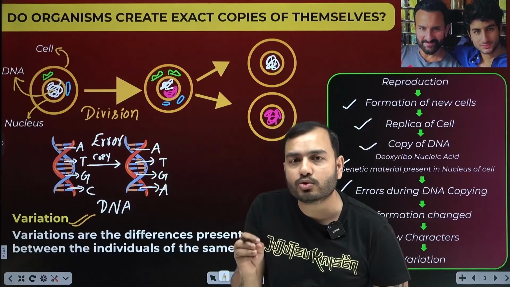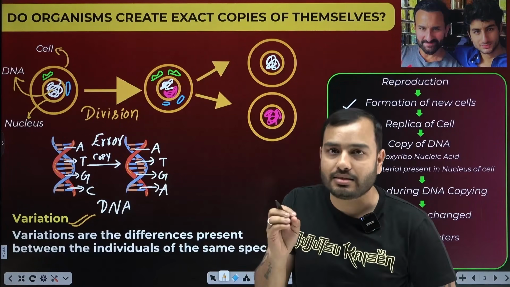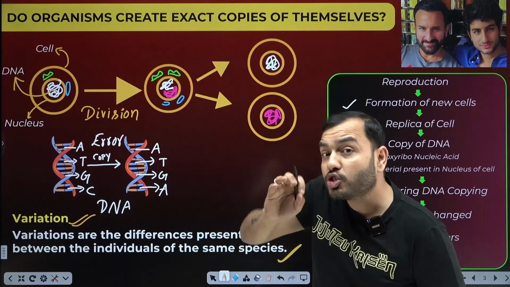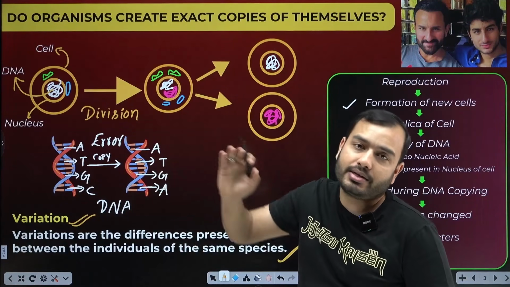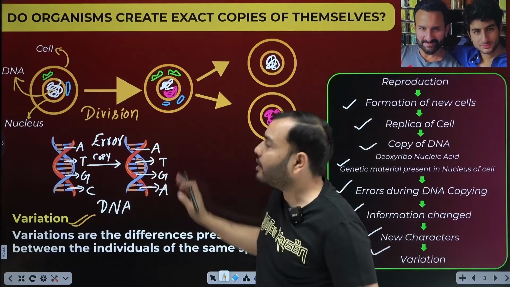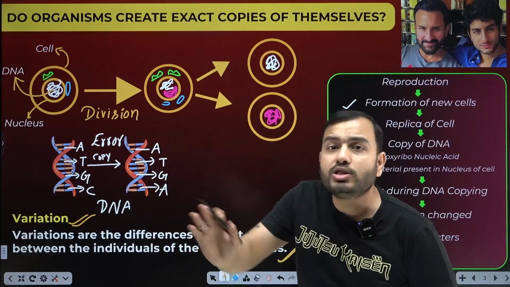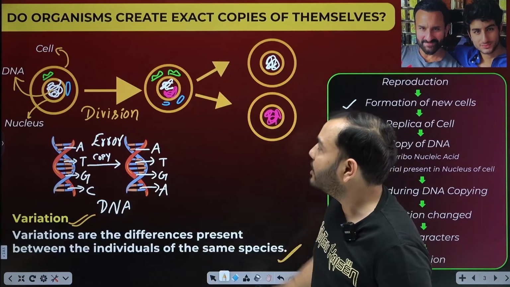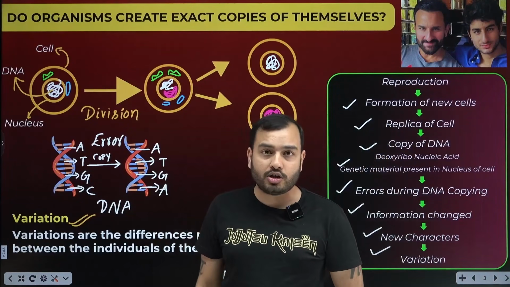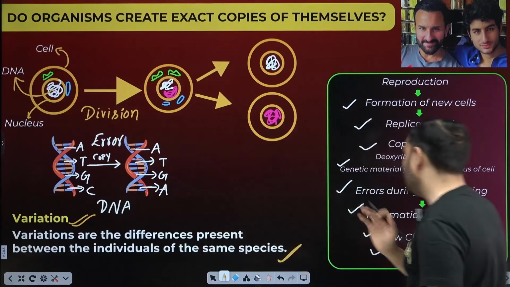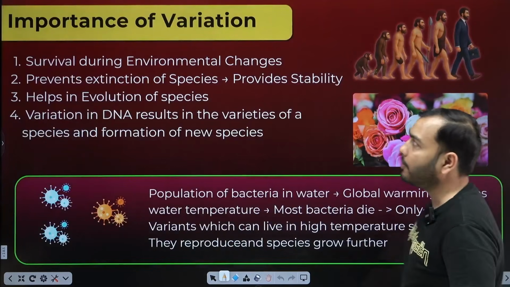Okay. Actually, what is DNA? It is an information source for making proteins. Write it down: information source for making proteins. And your characteristics are formed from protein itself. Now, if an error occurs in the DNA, the proteins will change, so our characteristics also change. So this is our variation. Now you must be thinking, sir, why doesn't our child look like us? There will be benefits. I will tell you why variation is necessary. It is very important. Why?